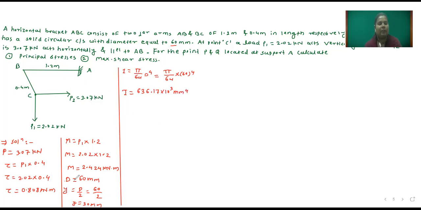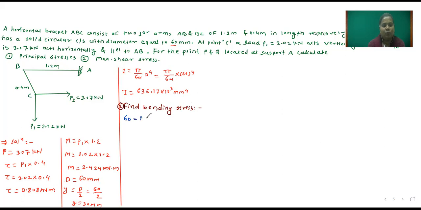Y we have already calculated, and M also calculated. So next step we will find the bending stress. How to calculate bending stress?